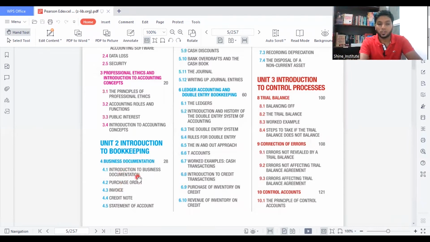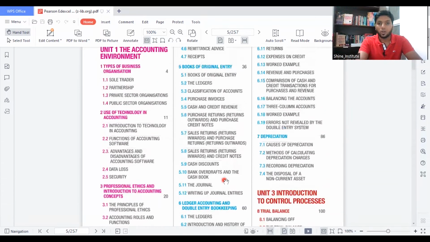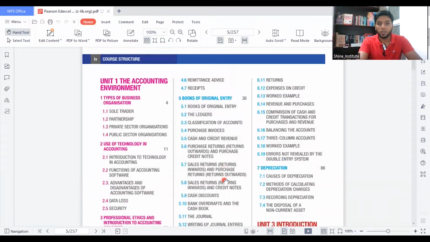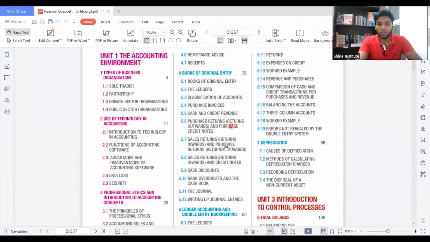Business documentation is an introduction to documents such as the purchase order, invoice, credit note, and statement of account. You can also see here they have given remittance advice and receipts. Then chapter number 5 is about books of original entry: where we record the basic transactions and what ways we need to do accounting. The basic accounting starts in chapter number 5 of this textbook.